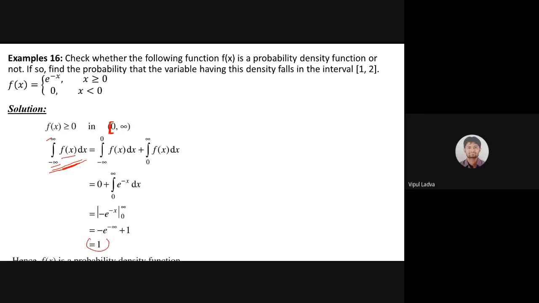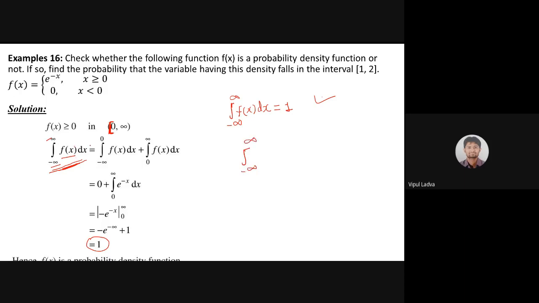If it is 1, then we can say that the function is actually a probability density function, and for this question it will act as one because it is a continuous random variable. So we will evaluate the integration of f of x dx from minus infinite to infinite. If the answer is 1, then yes, this is a density function. If it is not 1, less than 1 or more than 1, then we will say this is not a density function. So let's go for that particular minus infinite to infinite. I started from here.